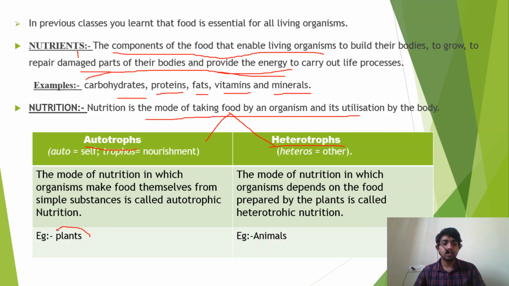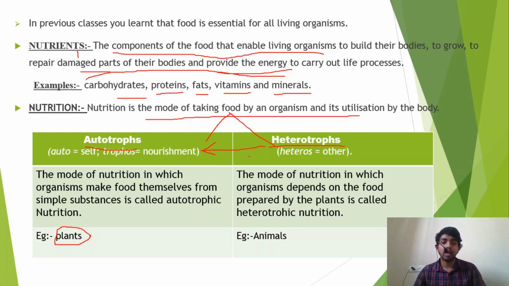Examples are plants. That's why we get so many food items like fruits, vegetables, and leafy vegetables from plants. Next, heterotrophs. In the Greek language, heteros means others. Heterotrophs depend on autotrophs, that is, on plants for food.